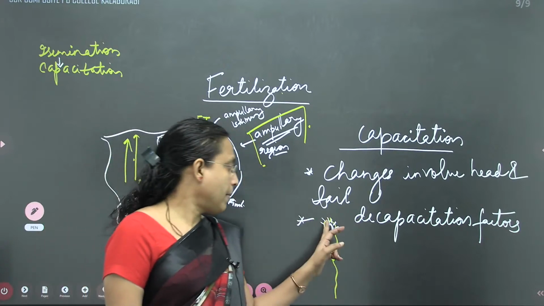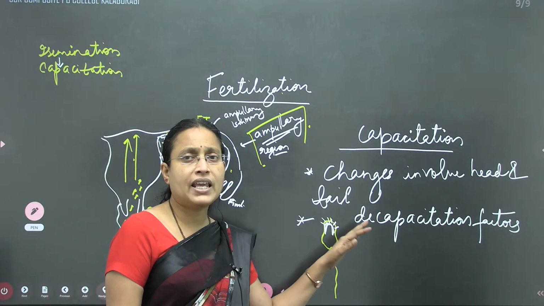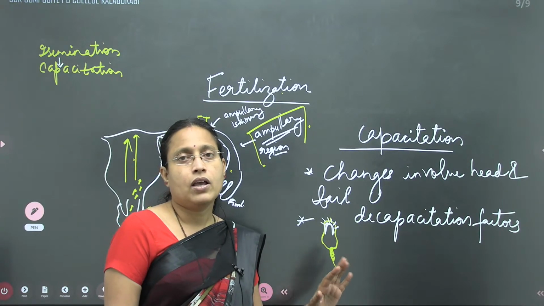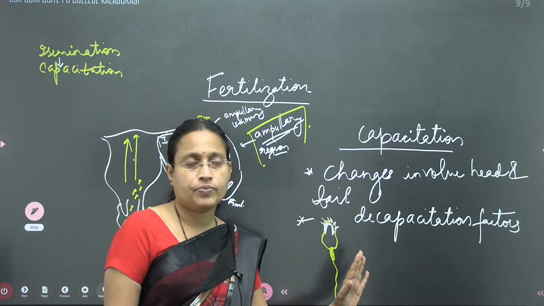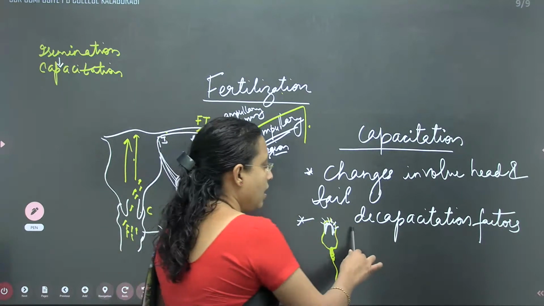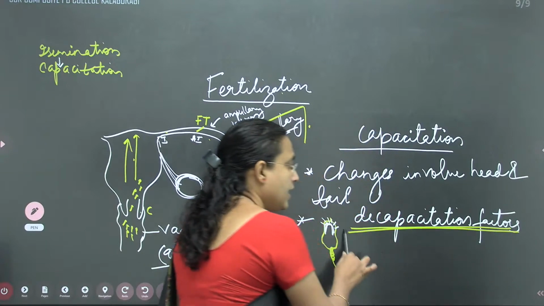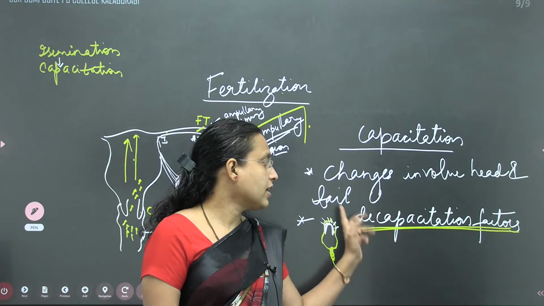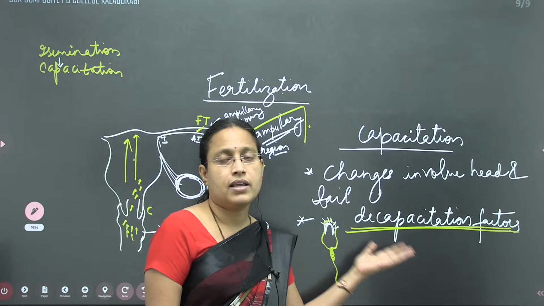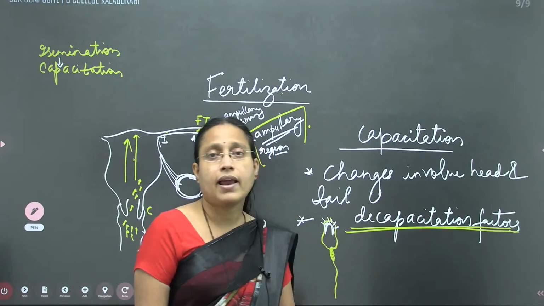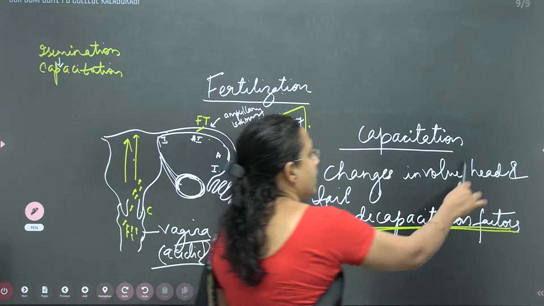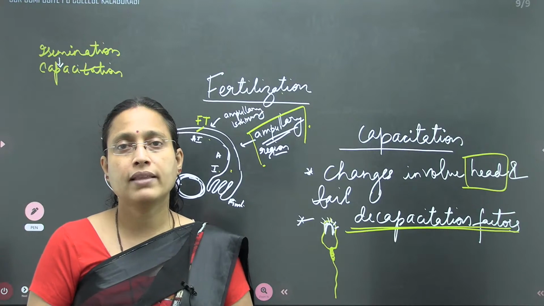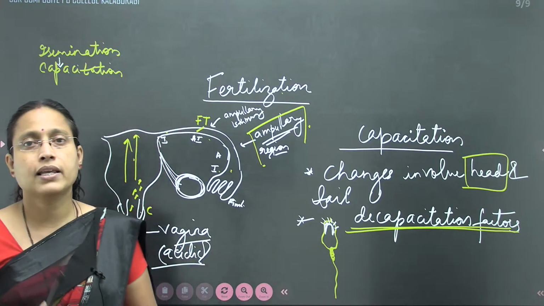So the membrane in the head region is going to have many component substances that will not allow it to activate, or that will not allow it to capacitate. Those substances are called decapacitation factors. As the name indicates, they will not allow the sperm to get capacitated. These factors will be present in the membrane of the head region of the sperm. So the changes therefore involve the head region. That means decapacitation factors should be removed to make the sperm active, or to make it capacitate.